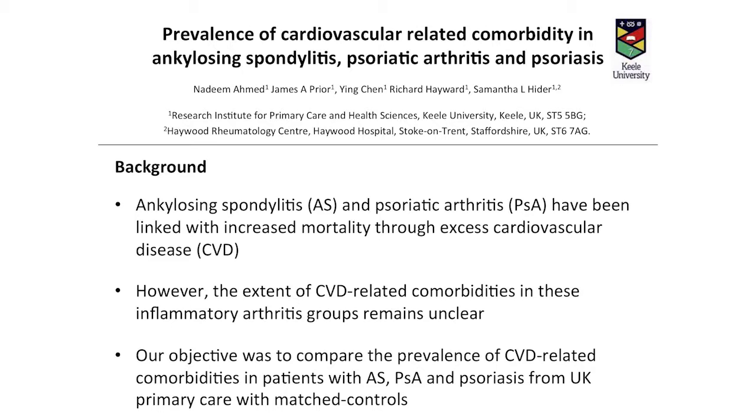The background to our project is essentially that patients with AS and PSA have been shown to have increased morbidity and mortality through excess cardiovascular disease. However, the true extent of CVD-related comorbidities in these inflammatory arthritis groups remains unclear, particularly in a UK primary care population. And so our objective was to compare the prevalence of CVD-related comorbidities in patients with AS, PSA and psoriasis from UK primary care and against matched controls.